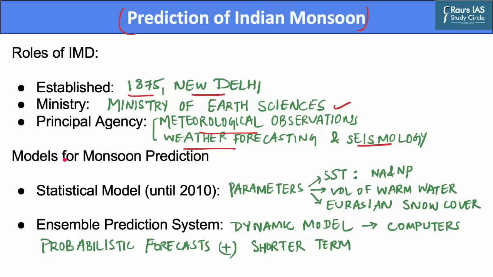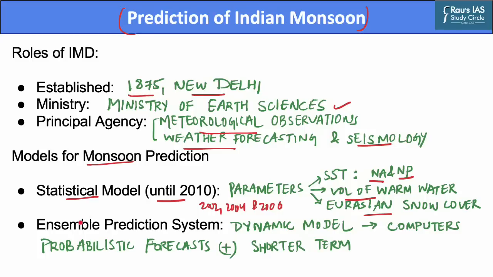IMD employs different models for monsoon prediction. Until about the year 2010, it only employed a statistical model to forecast the Indian monsoon. These models essentially involved identifying climate parameters such as the sea surface temperature gradient between North Atlantic and North Pacific, volume of warm water in the equatorial Pacific, and Eurasian snow cover. However, these models proved wrong and IMD missed the mark of forecasting major rain droughts and rain deficits, particularly in the years 2002, 2004 and 2006.